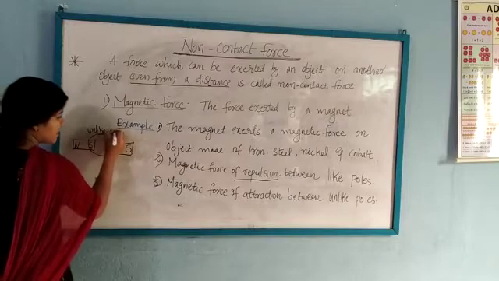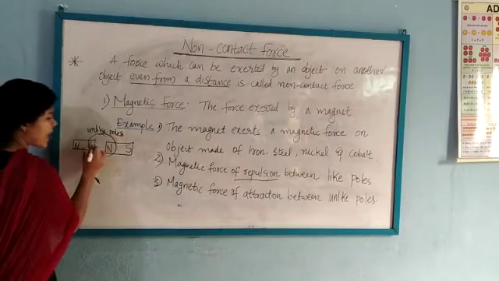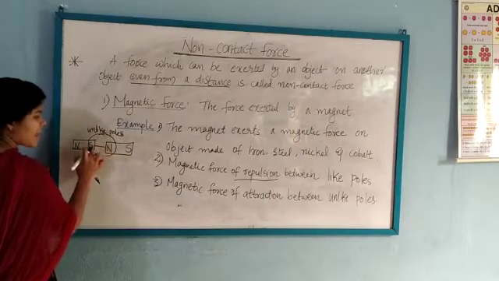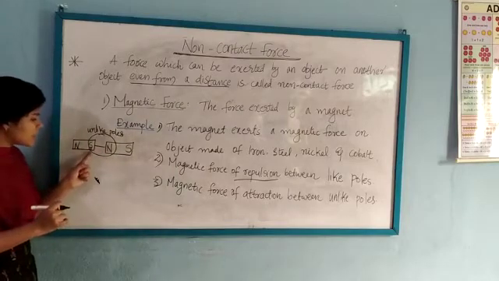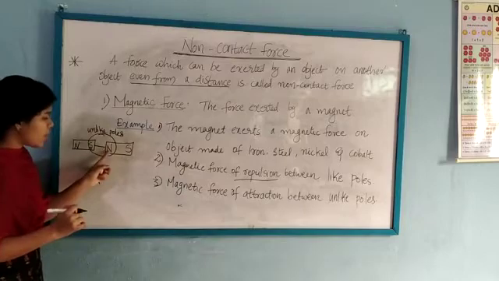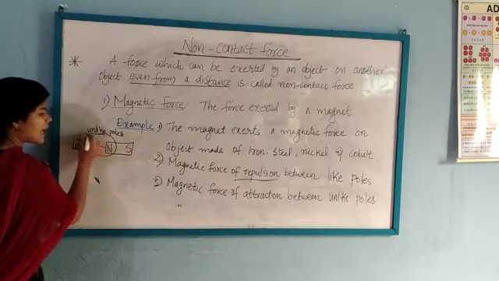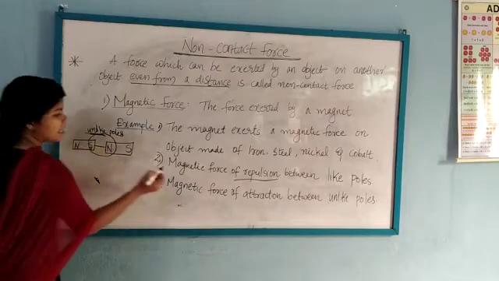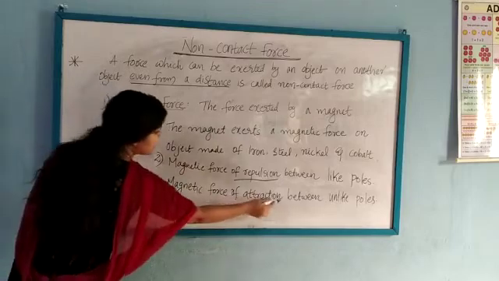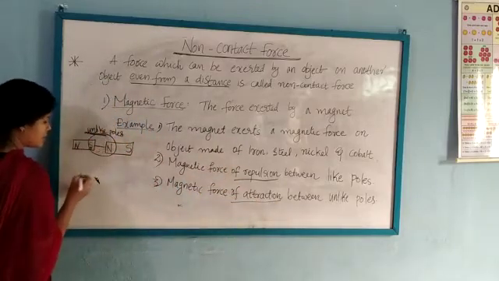In the previous classes we have studied that unlike poles attract each other. Here a magnetic force acts on these two magnets. In the first magnet, this is the north pole and this is the south pole; in the second magnet, this is the north pole and this is the south pole. Here the poles are unlike. What will happen? It will attract. That is magnetic force of attraction between unlike poles.